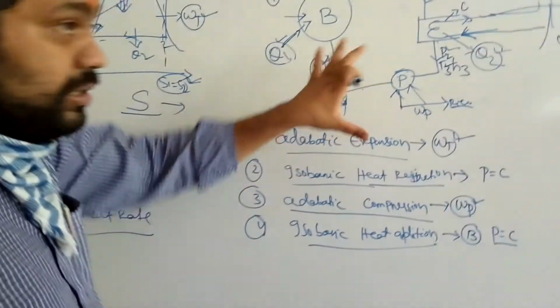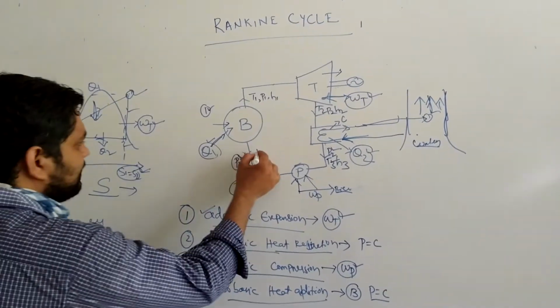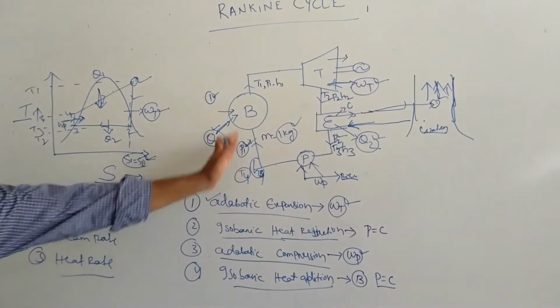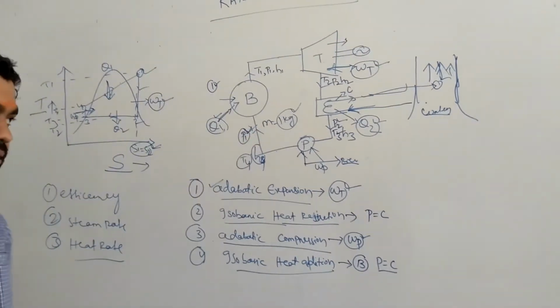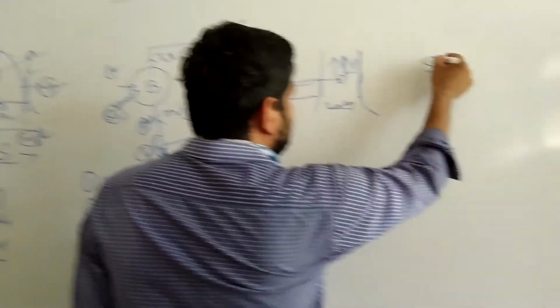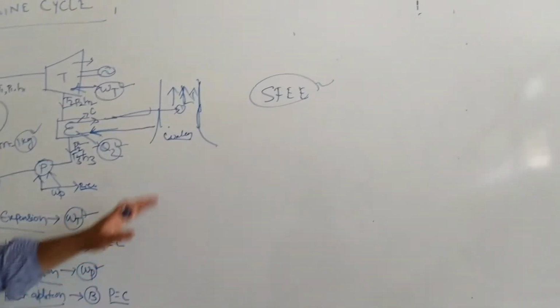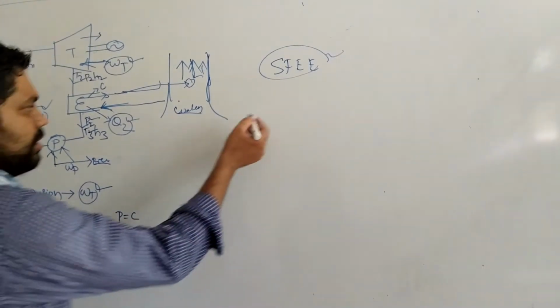Consider this here. So this is the power plant layout. Here we consider a mass of 1 kg. M is equal to 1 kg of fluid, flowing through this power plant cycle. And we use the steady flow energy equation. You studied the steady flow energy equation in Thermal 1, and this is the Thermal 2 section. So what happens in the steady flow energy equation?